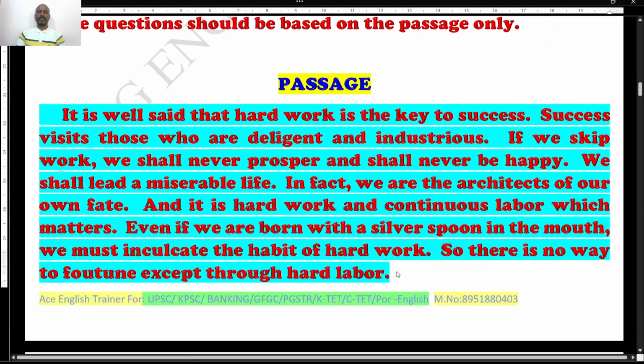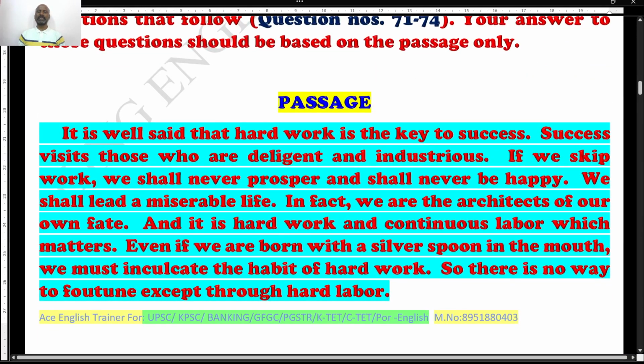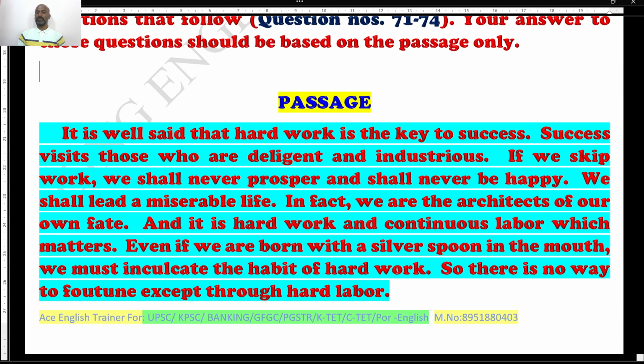Here is the passage given, students. You have to read the passage cautiously. Read it twice. Try to understand the theme of the passage. The passage is about what, about whom. Let me read the passage for you so that you can get clarified. Well, it is well said that hard work is a key to success. Yes, success visits those who are diligent and industrious.